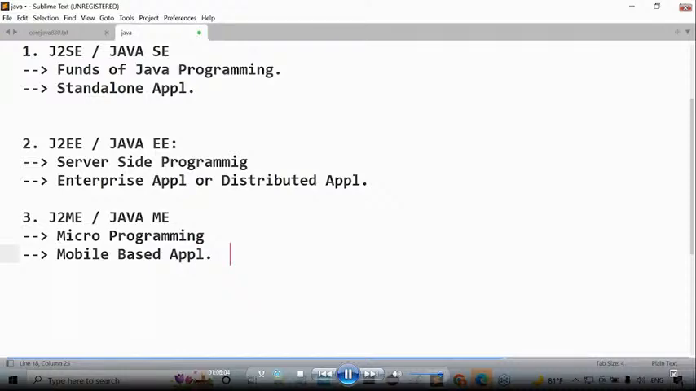J2ME is not required to learn. Leave it. Then what are the remaining two? J2SE and J2EE. Among these two, what do I have to learn? Still, why am I discussing all these points now? Only because of one question. What is my question? What do I have to learn?